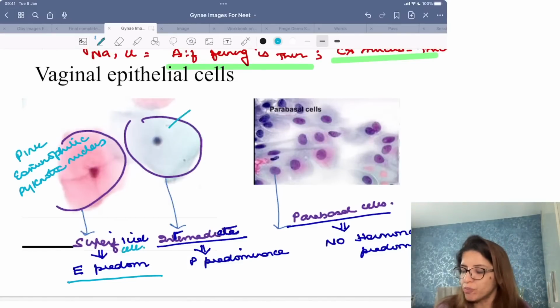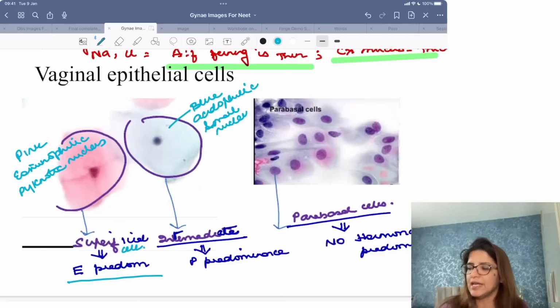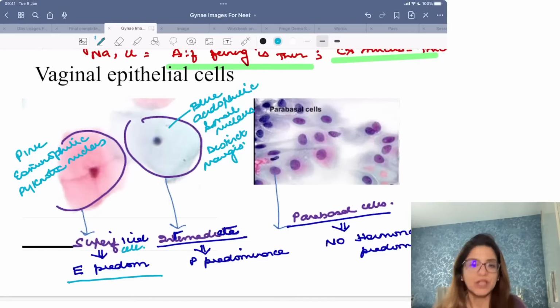Then comes this blue colored cell, which is acidophilic cell. Again, this has a pyknotic nucleus. This has a small nucleus, but the nucleus is larger in comparison to the superficial cells, and it has got very distinct margins. The cell has very distinct boundaries, right?